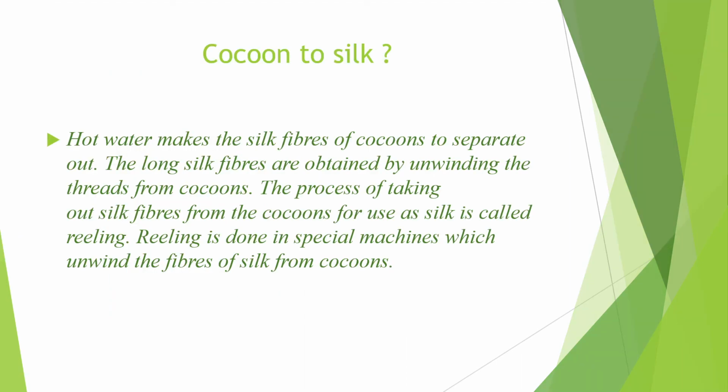Cocoon to silk. Hot water makes the silk fibers of cocoons separate out. The long silk fibers are obtained by unwinding the threads from cocoons. The process of taking out silk fibers from the cocoons for use as silk is called reeling. Reeling is done in special machines which unwind the fibers of silk from cocoons.